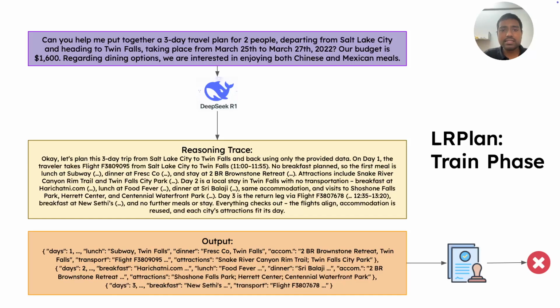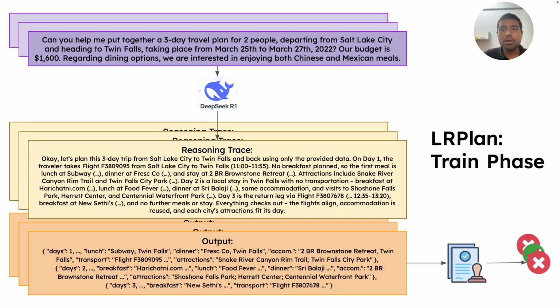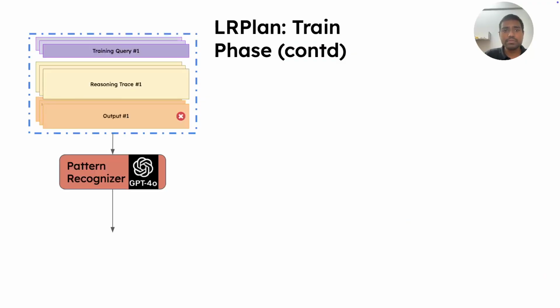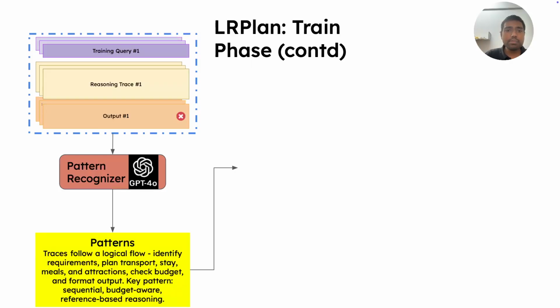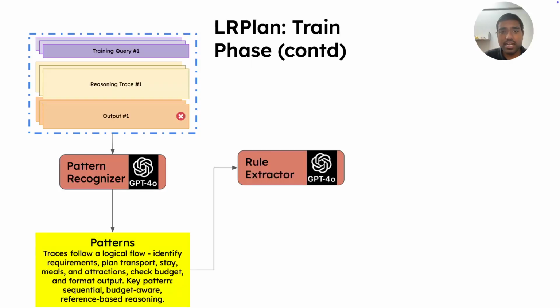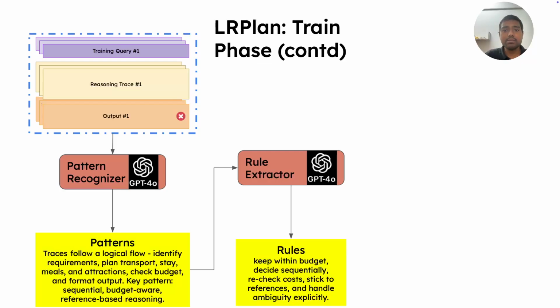So we repeat the same thing for several training samples. Once we have this corpus, we pass it through several meta agents in the training phase. The first one being the pattern recognizer, whose job is to identify the patterns followed by the system in generating a successful plan. The pattern recognizer would analyze the reasoning traces and find interesting patterns which would help to generate a correct plan. These patterns would be passed on to a rule extractor, which would extract actionable rules.